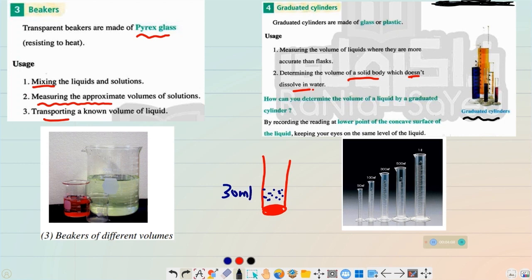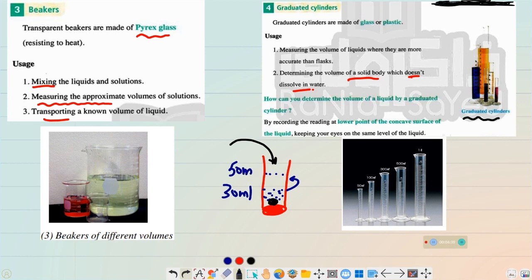So when we want to determine the volume of this solid which doesn't dissolve in water, we will add it inside this graduated cylinder. Okay, so it's down here in the cylinder now. So after adding the body inside the graduated cylinder, the level of the water elevated up and raised up and became 50 milliliters.